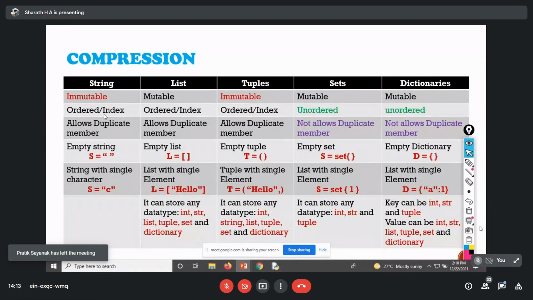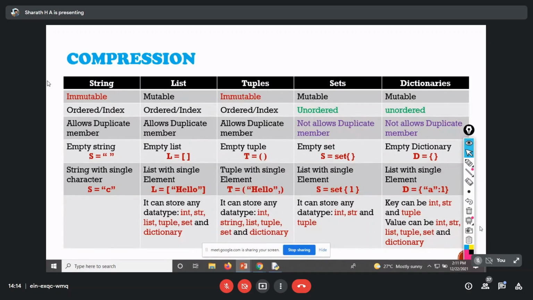Next one is whether it is ordered or unordered. String is ordered, list is ordered, tuple is ordered, whereas sets and dictionaries are unordered. As I already mentioned, ordered means it will maintain the same order as we initialized while creating. Unordered doesn't maintain any sequence and doesn't have any index. So I can't fetch the same value in that set by index, because if I run it twice or thrice, you're going to get different orders in an unordered set.